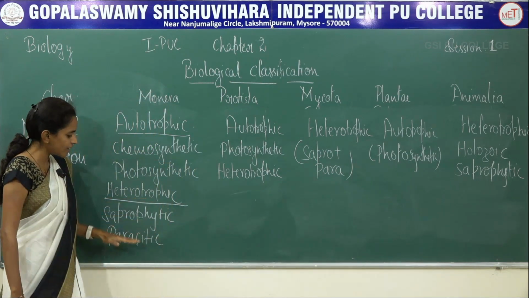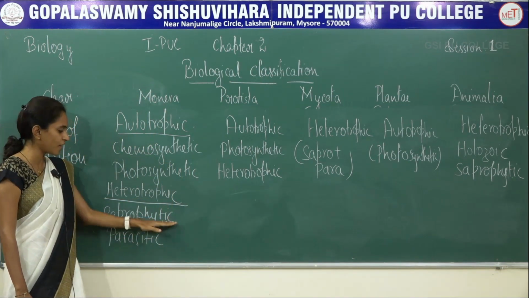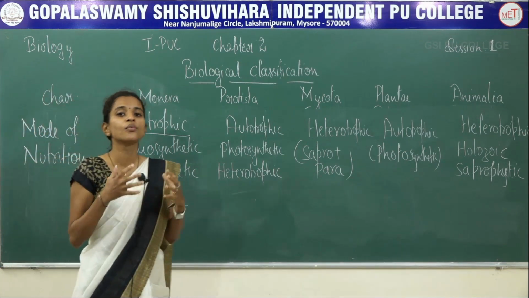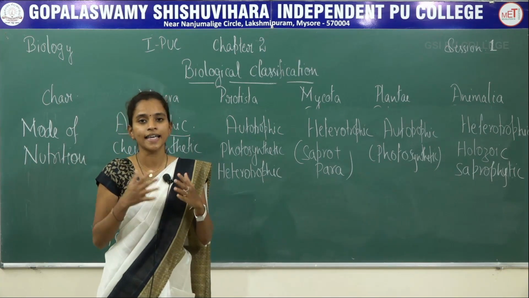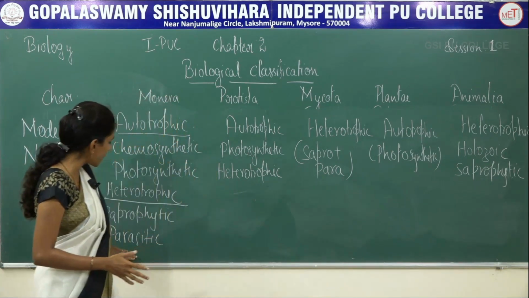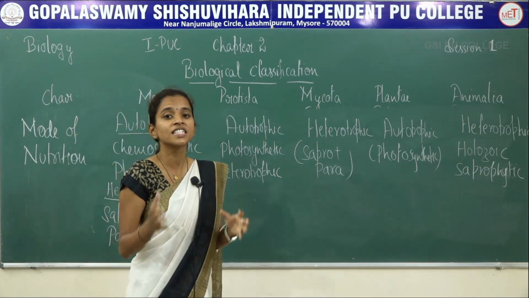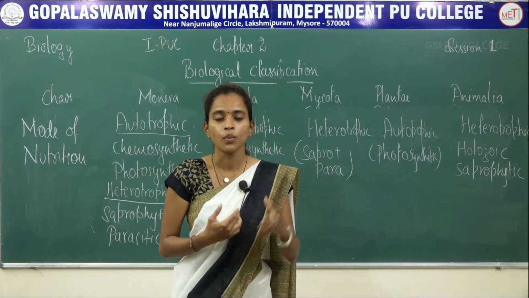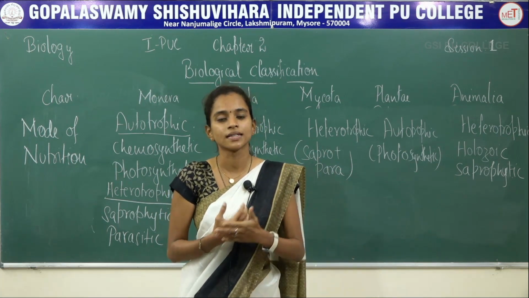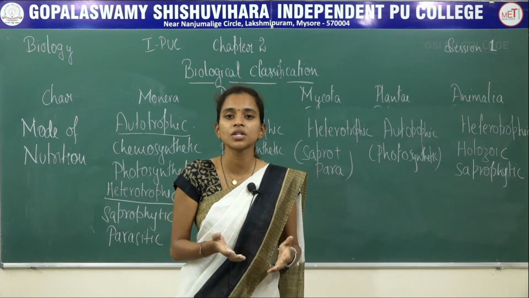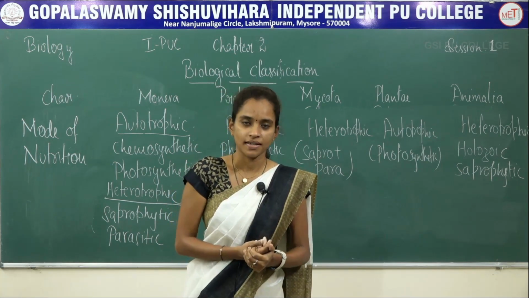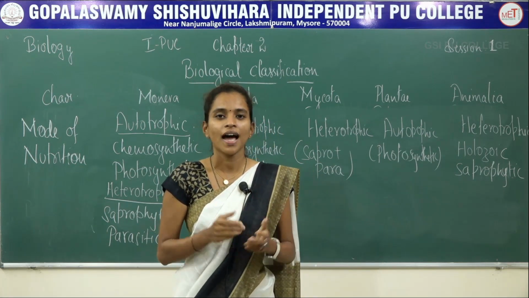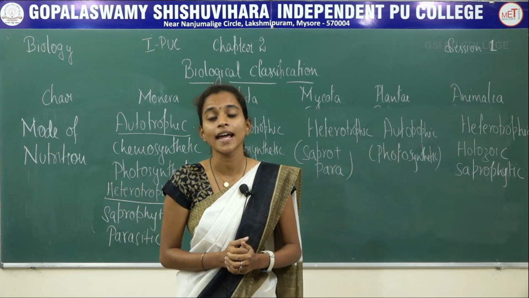In heterotrophic, there are 2 different types. One is saprophytic, another is parasitic. Saprophytic means organisms which feed on dead and decaying organisms, whereas parasitic means organisms which depend on the host. Like for example, a mosquito bites a human being, where the mosquito is a parasite, the human is the host, and the blood, that is the nutrition which the host provides to the parasite. So it depends on another organism for drawing the nutrition, and at the same time causes adverse effect.